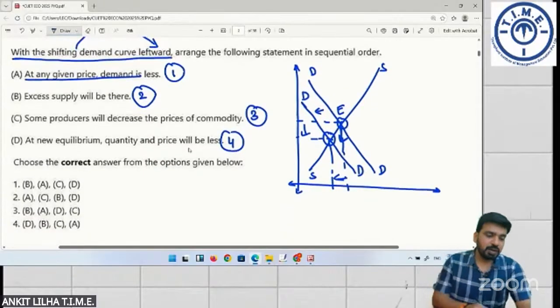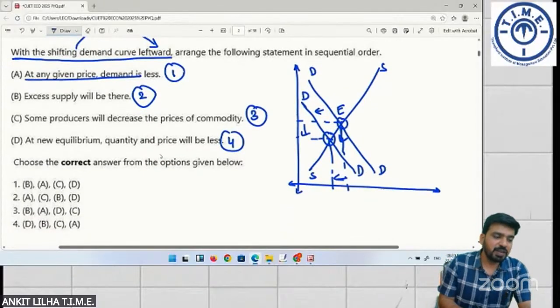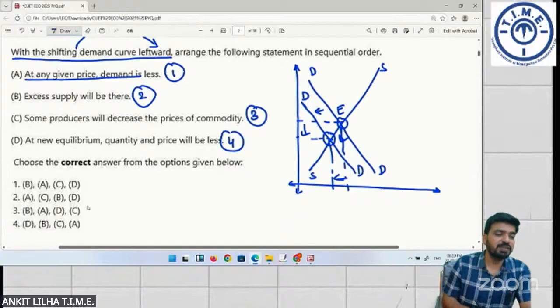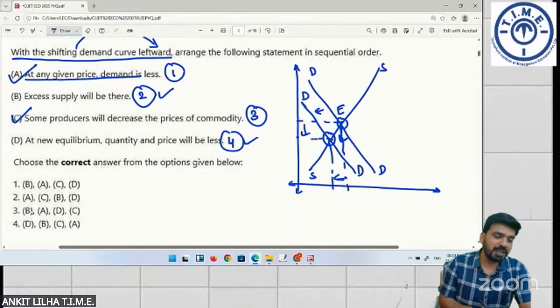So it is already arranged sequentially. So the correct answer should be A, B, C, and D. But there is no option like A, B, C, and D. So A is obviously first. Due to this, we can say this will be A, C, and then finally B and D. Although according to me, it should be A, B, C, and D. But to match it according to the given options, it will be A, C, B, and D.